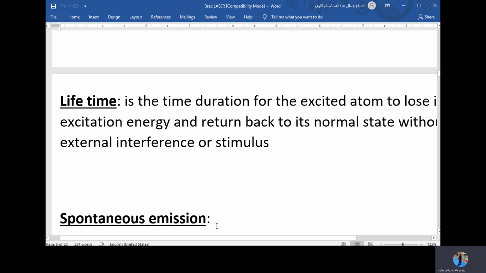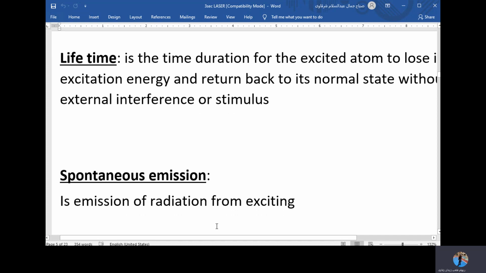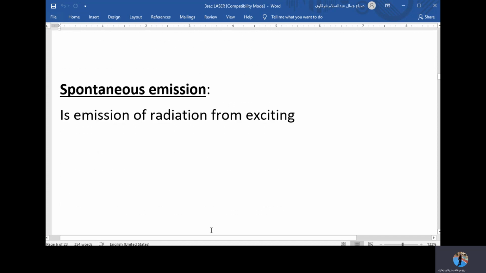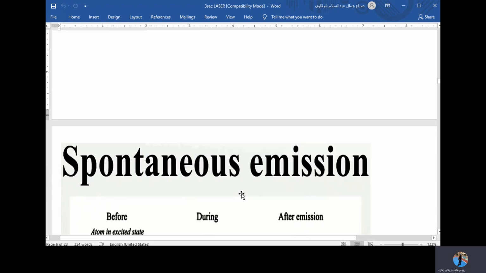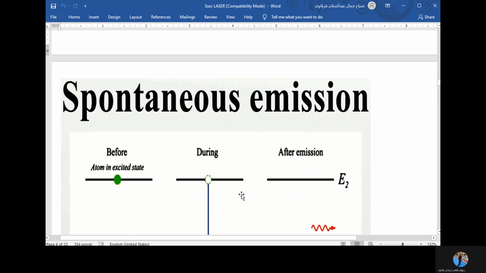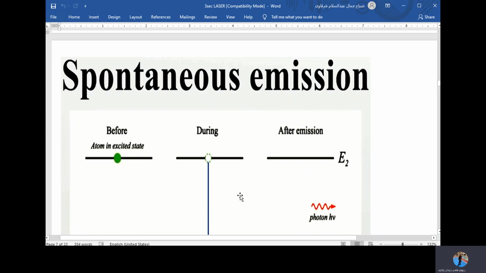Okay, let's now define the spontaneous emission. The spontaneous emission is emission of radiation from the excited atom when it loses the energy it absorbed. And this happens after the lifetime.